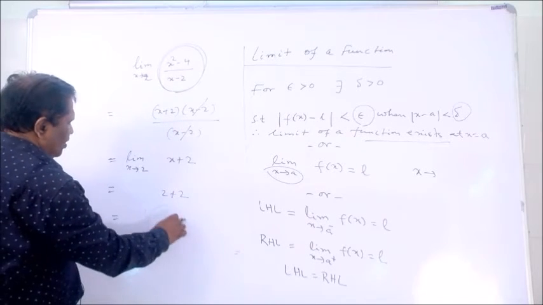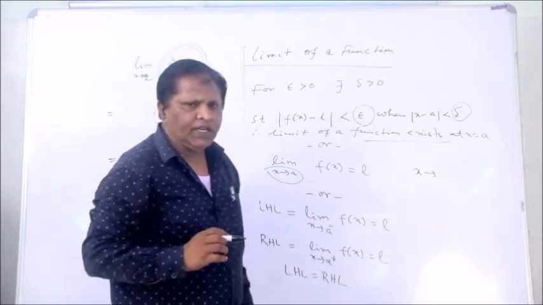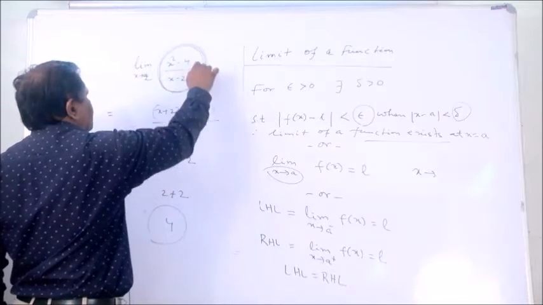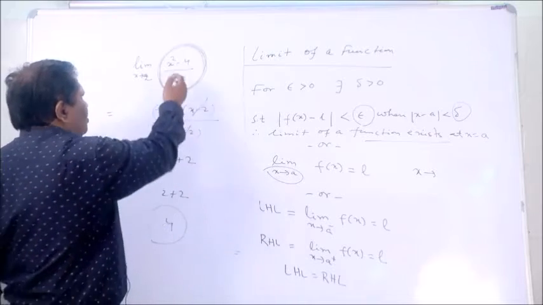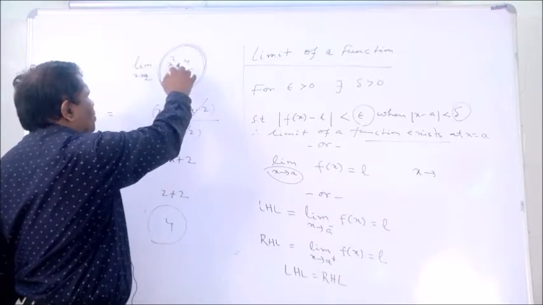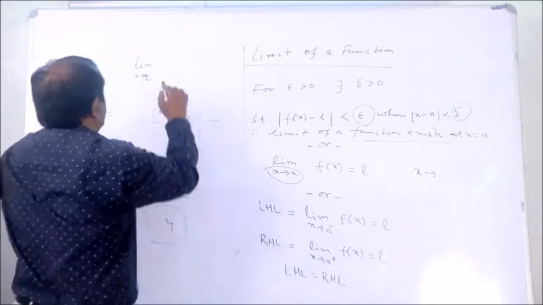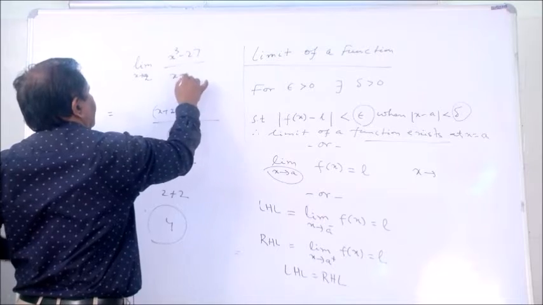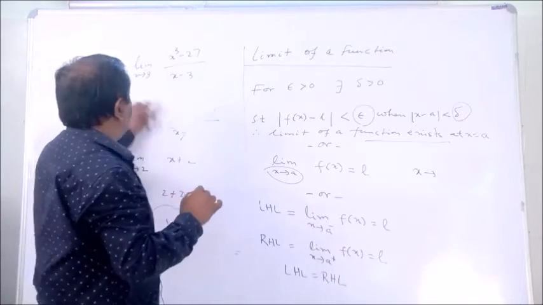A very easy methodology. You know from standard 8 to standard 10 how to simplify algebraic functions. Other algebraic functions: suppose x cube minus 27 divided by x minus 3, with x tends to 3. How can you simplify?